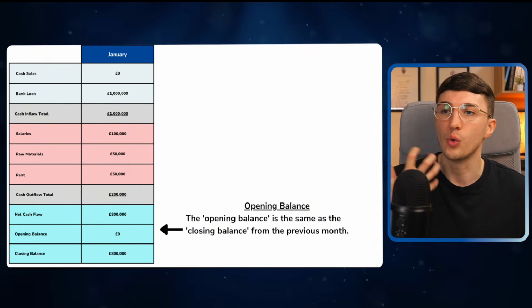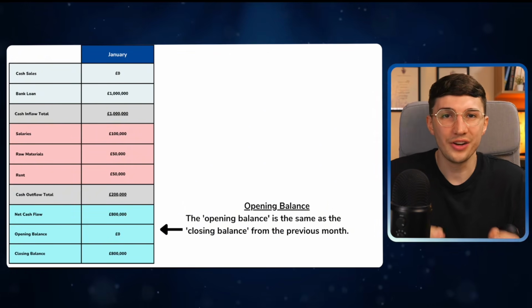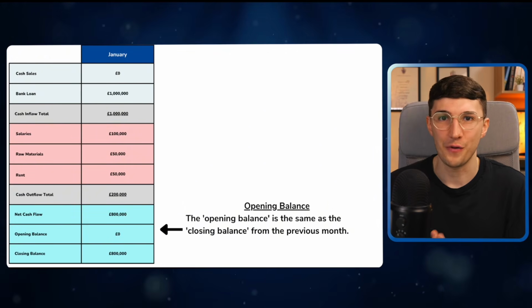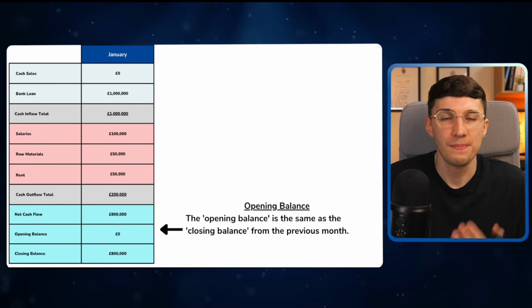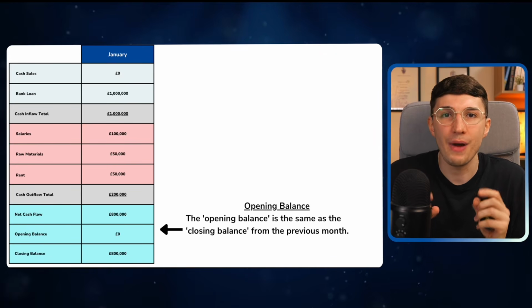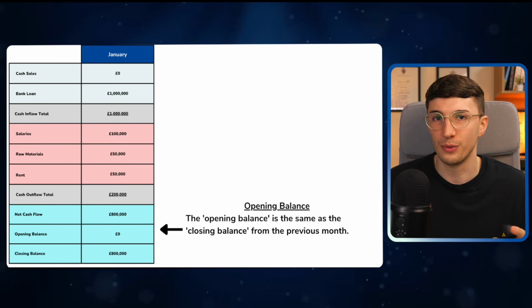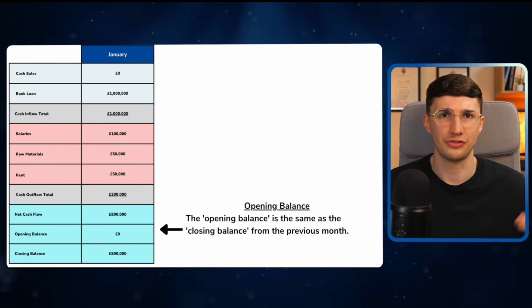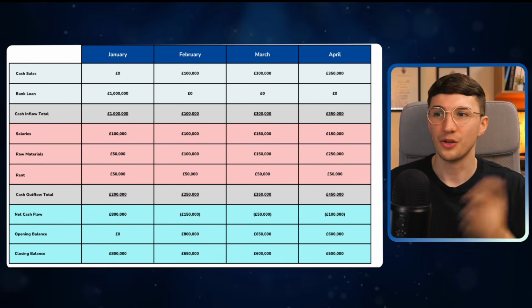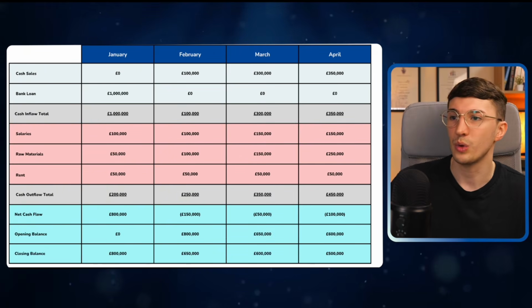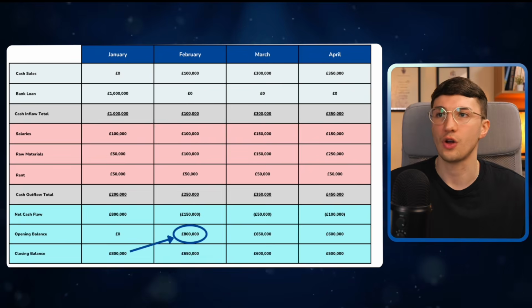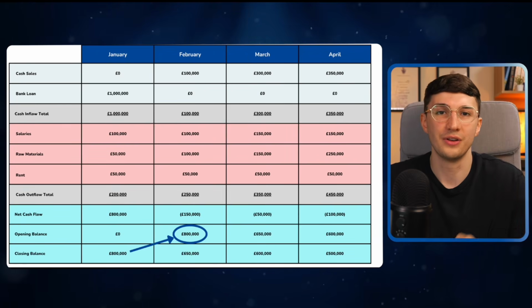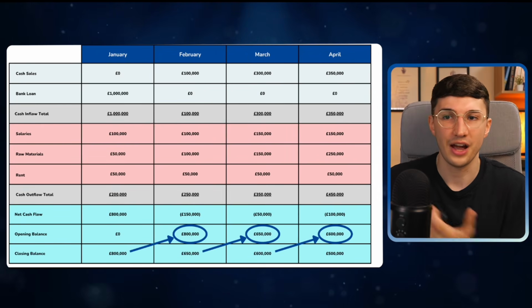Then we've got what we call the opening balance. All an opening balance is, is at the start of the month, how much money do you have? Of course, that will be the exact same as the closing balance of the month before. Because if you finish February on £1,000, you're going to start March on £1,000. So as you can see here, at the end of Jan, we had £800,000, so at the start of Feb, we had £800,000. And we do the exact same thing for March and April.